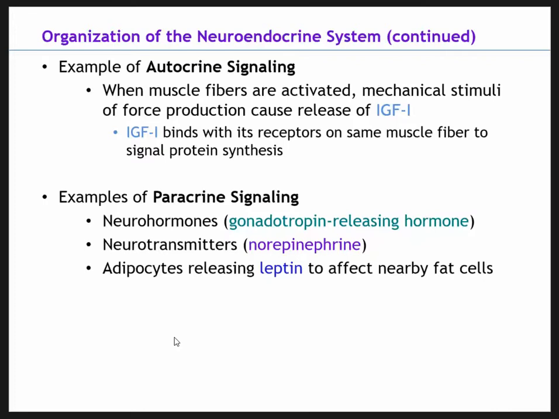I already mentioned the adipocytes. They release leptin, which helps to affect nearby fat cells. And then I also talked about white blood cells, how they release cytokines, which are proteins that affect actions of other cells as well. So these are just some examples of autocrine and paracrine. What's actually more common is the endocrine release, so when a hormone travels throughout the bloodstream.